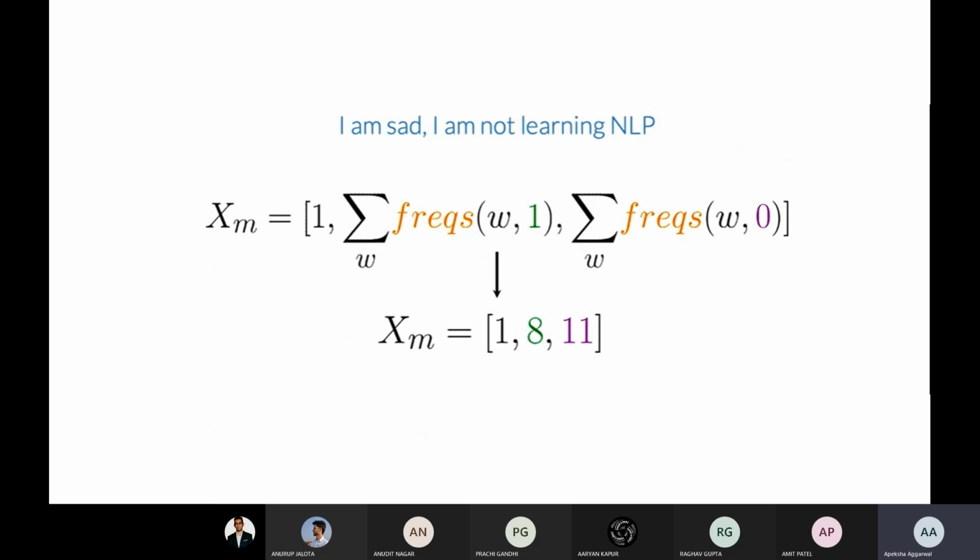We have counted and got 8 and 11 for our first training example, I am sad, I am not learning NLP. And for the second, we'll do the same and so on. So this is our feature set. This is just a simple example. There are so many other ways from which we can create a feature set.